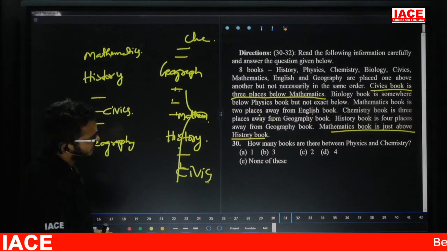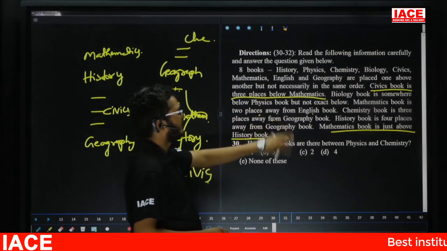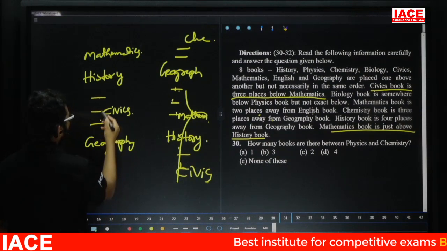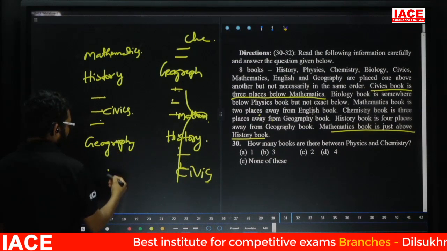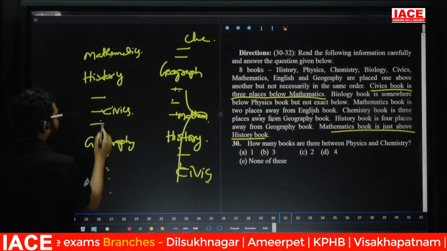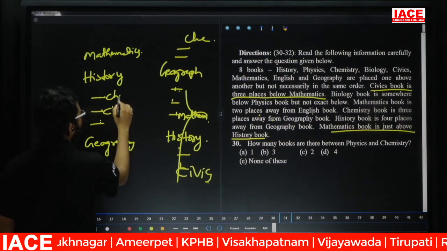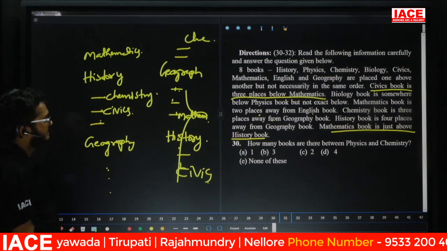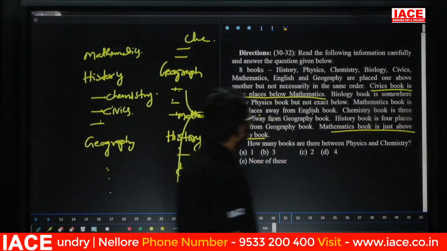Now chemistry book is 3 places away from geography. So chemistry 3 places away from geography. 1, 2, 3. Chemistry chance. Next geography 1, 2, 3. No chance. Why? Because 3, 6, 9 we will get. Then geography 1, 2, 3. Chemistry. Chemistry is 3 places away from geography. Yes. Next one. Our requirement is one.